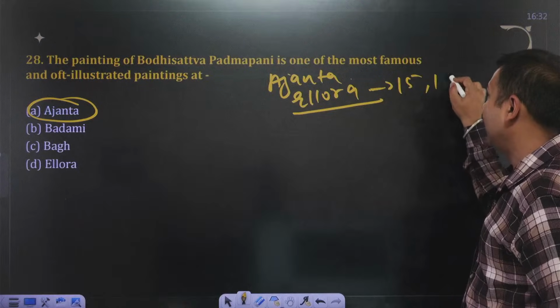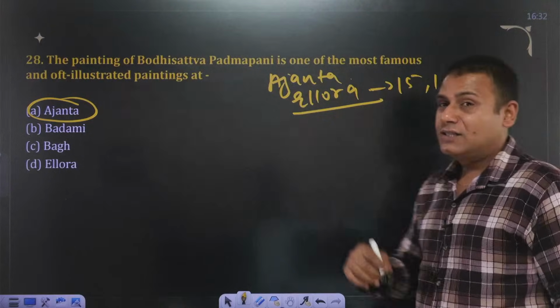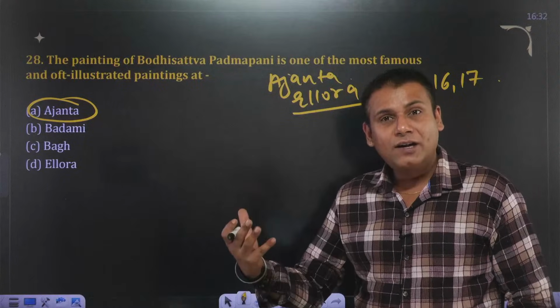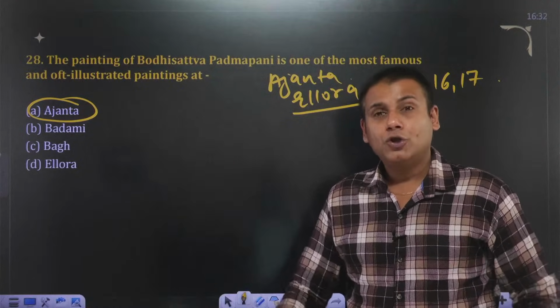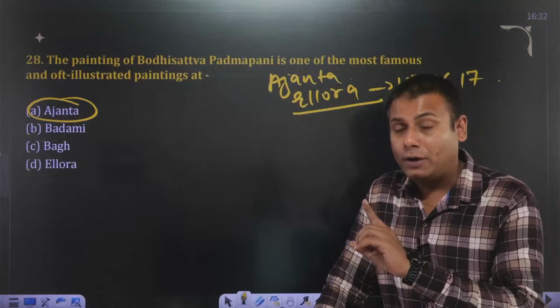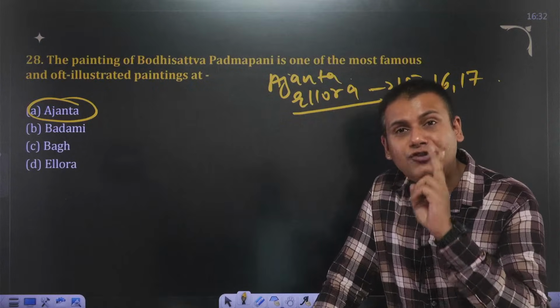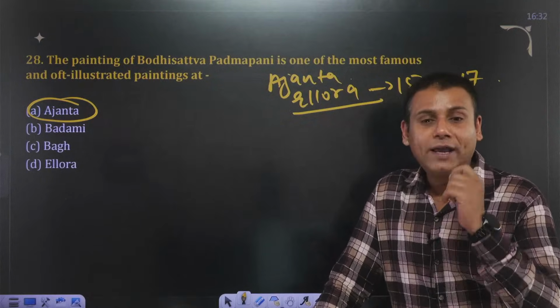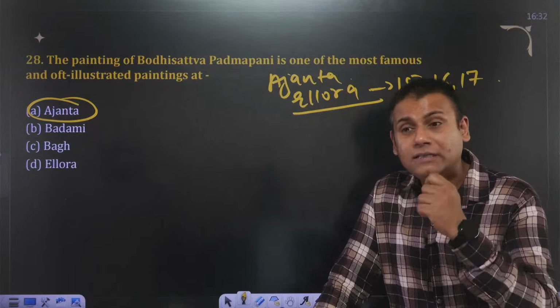Please remember these caves. One is Dashavatar temple, one is Kailashnath temple, one is Ravan ki Khai. So cave number 15, 16 and 17 are important. Ellora caves are dedicated to Buddhism, Jainism and Hinduism. Ellora caves are also referred to as Carpenter's Cave.